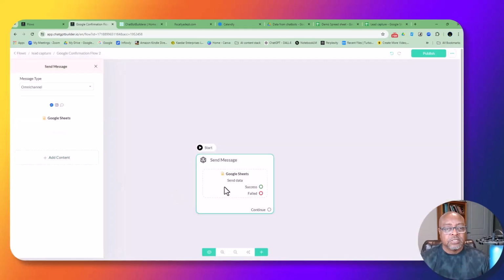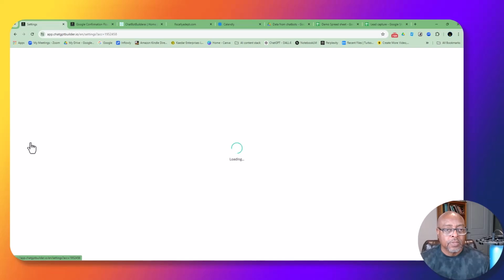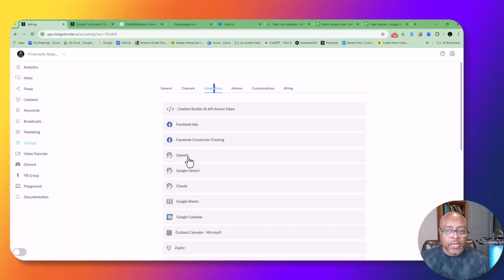But one of the things I need to do is go back now and connect my Google Sheets. All right, so I'm going to go back to settings. Okay, and then I'm going to go to integrations, and then I'm going to go to Google Sheets.